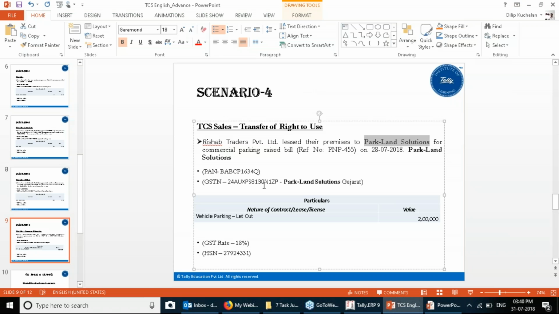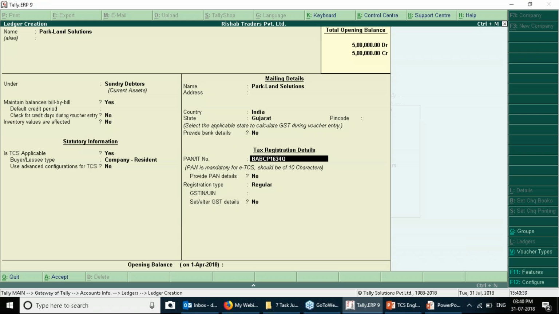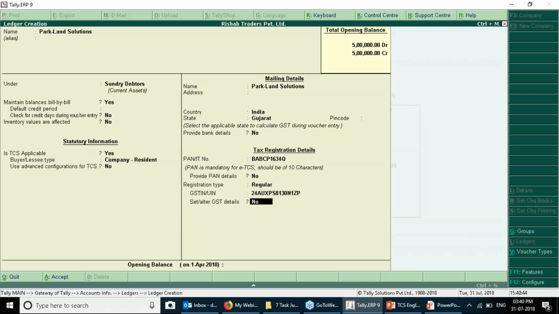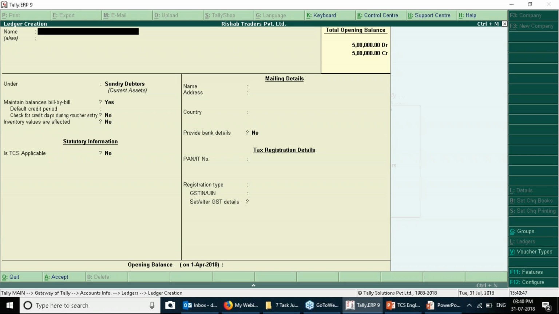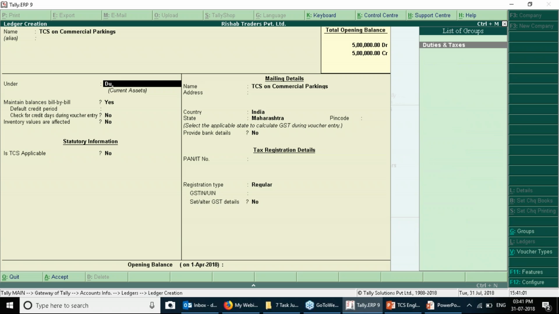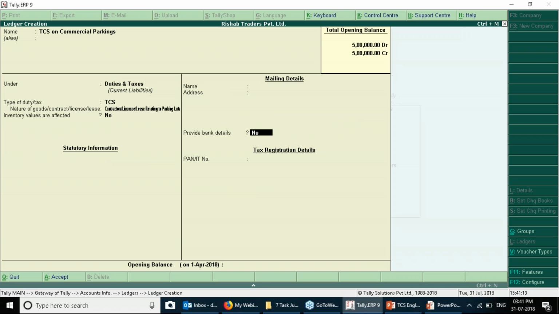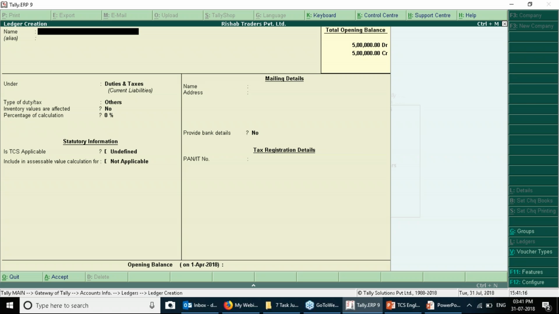So, PAN number. Then afterwards, you need to provide the GSTN number. And you have to save the ledger. After saving the ledger, you need to create TCS on commercial parking under duties and taxes. TCS, it's coming under contractor lease rent to parking lots, and here you need to save the ledger.